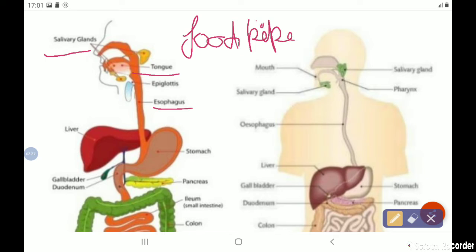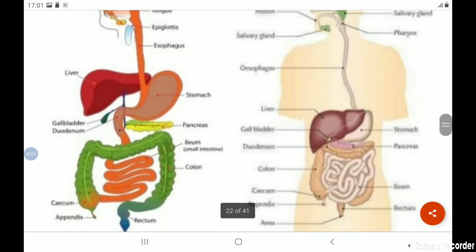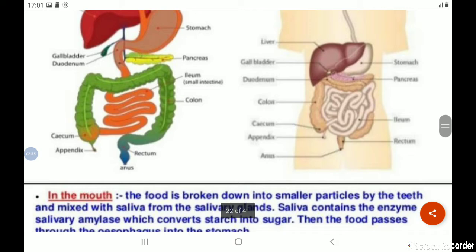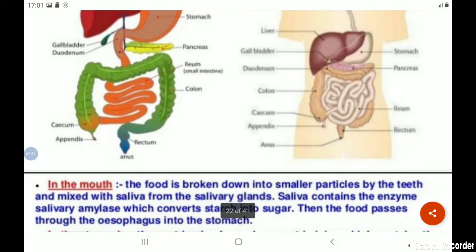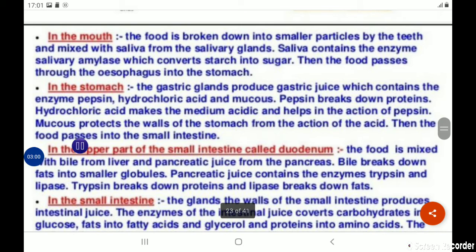Don't mind my writing, okay? This is the liver, this is the stomach, this is the gallbladder. Can't you see, I think it looks like a balloon where air is not present, okay? This is the pancreas. It looks like a corn. Somewhere you can relate with something so that learning may be very easy. So this is the pancreas. And there are the small intestine and large intestine. So let's take a clear view of each function in it. Let's see how it takes place in each and every part of our body.